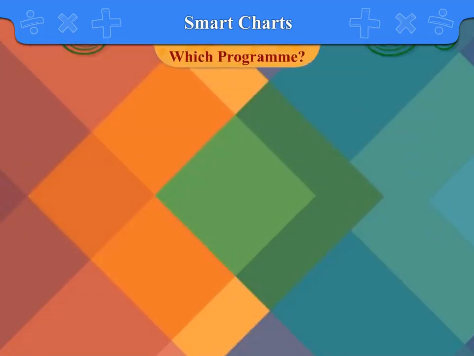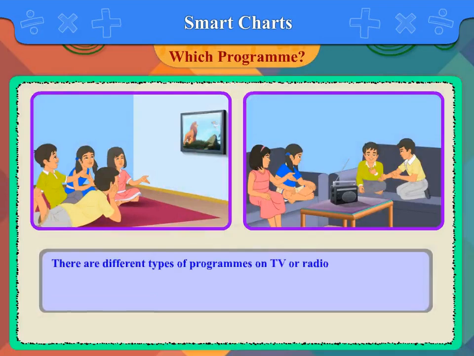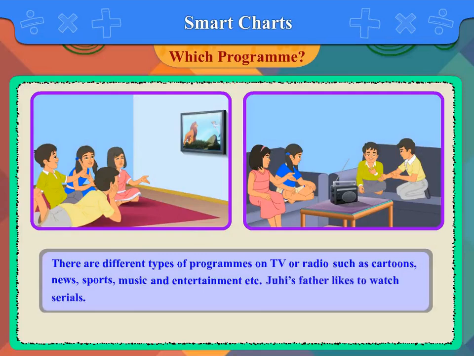Which program? There are different types of programs on TV or radio, such as cartoons, news, sports, music, and entertainment, etc. Juhi's father likes to watch serials. Her mother likes sports, while Juhi likes news programs.